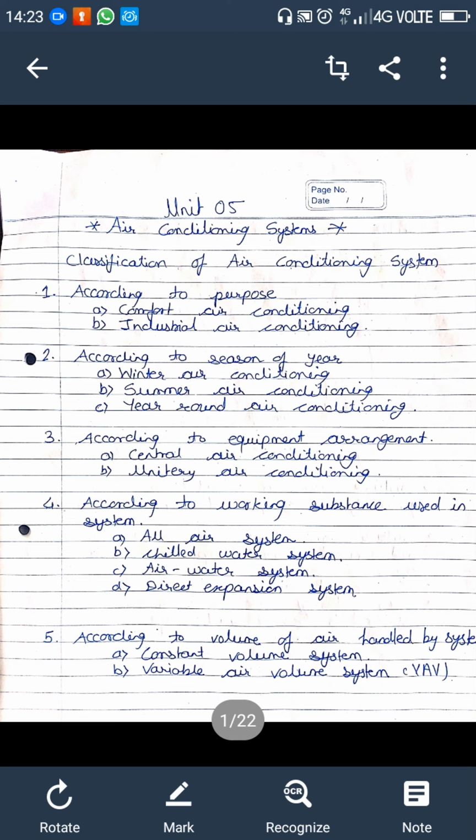Then I am reading here the advantages of the unitary air conditioning system. First, ductwork is eliminated; second, more flexibility of operation; third, installation cost is less. Fourth, in case of failure the unit puts off conditioning in one room only, and individual room temperature control is a specific feature of the system. Then there are some air conditioning systems, the window air conditioning system and the split air conditioning system. We already took these topics in chapter number 1. Just go to chapter number 1, revise it, and if you have any problem then you can message me personally.